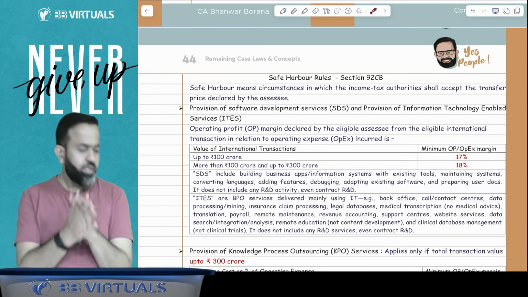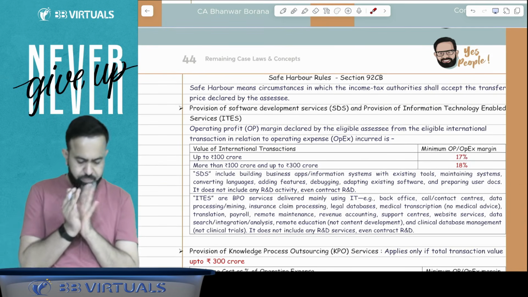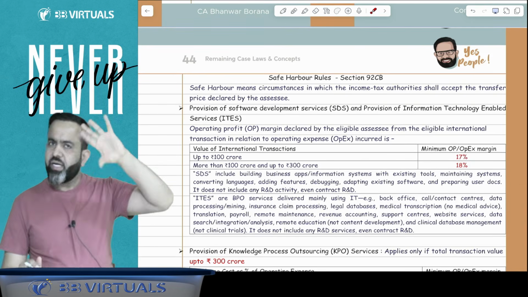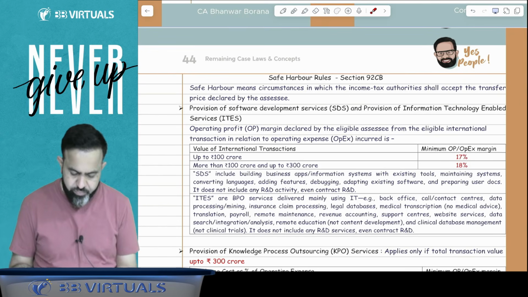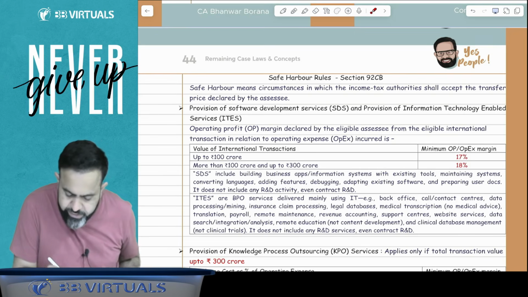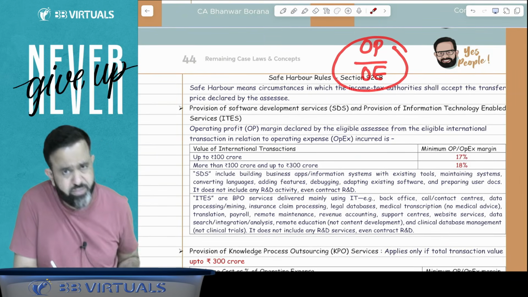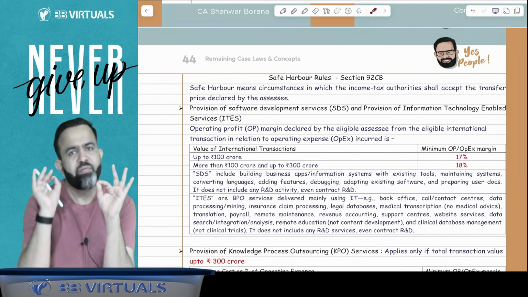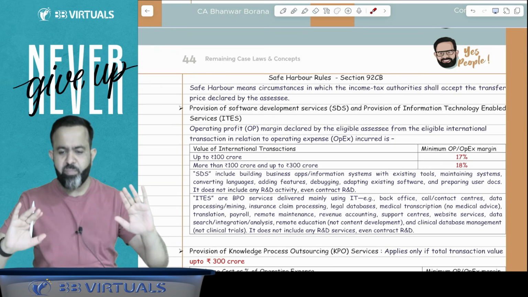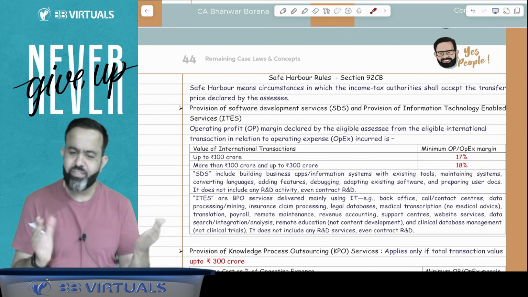So guys, now we are going to start with the safe harbor rules. Now what are the safe harbor rules? In simple words, safe harbor rules means there are certain rules, and in those rules it is mentioned that if you declare this much profit, like operating profit divided by operating expenses is this much, then the department will accept it. The department will not dispute it. The department will not raise the question. That is called safe harbor.